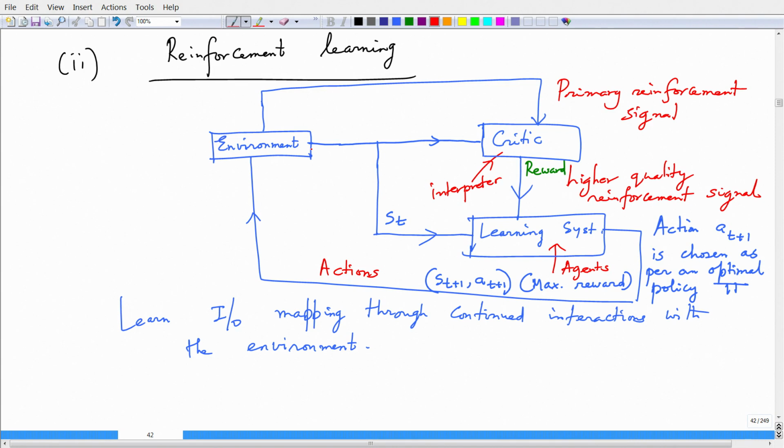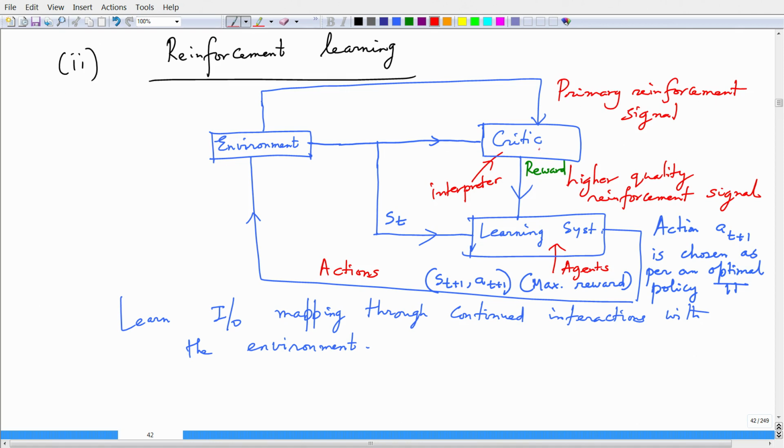We have an environment here. This environment is any environment that we can think of in the context of artificial intelligence, be it learning music, the terrain or navigation problem, or maybe a child learning the environment by sampling things around, what he or she sees. The state of the environment is ST, which is given to the critic as well as the learning system. There could be other environmental variables which are also fed to the critic, and we call this the primary reinforcement signal.